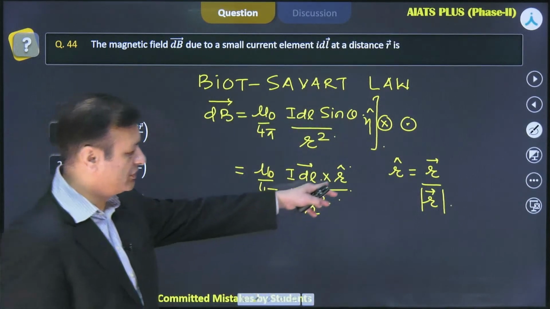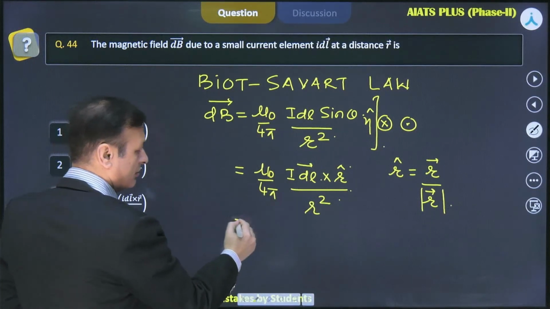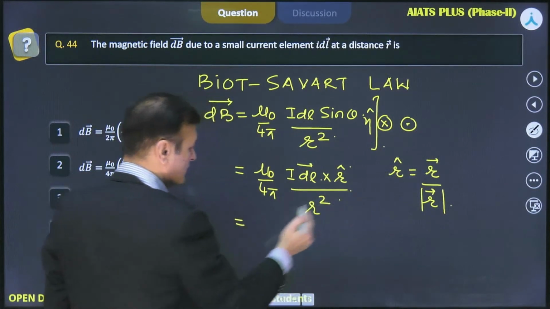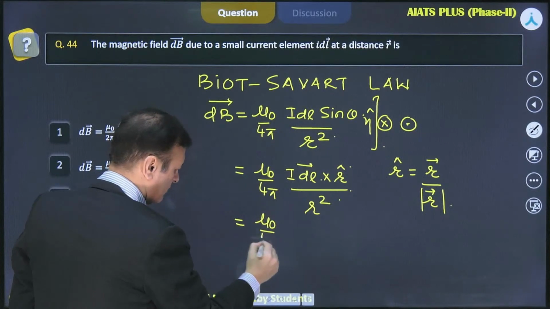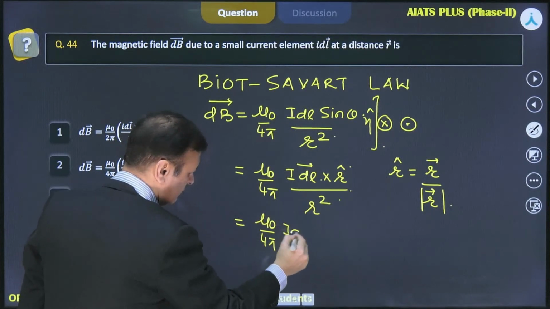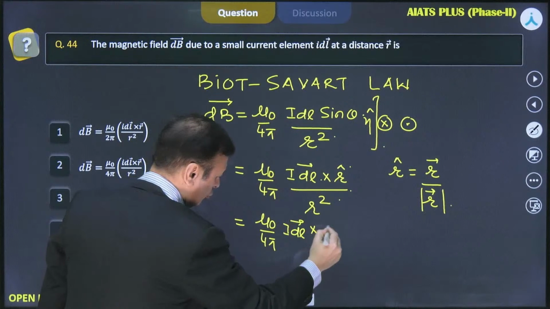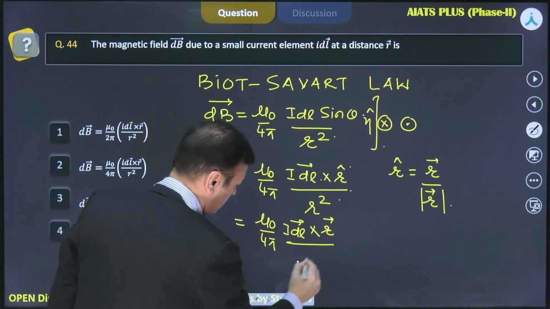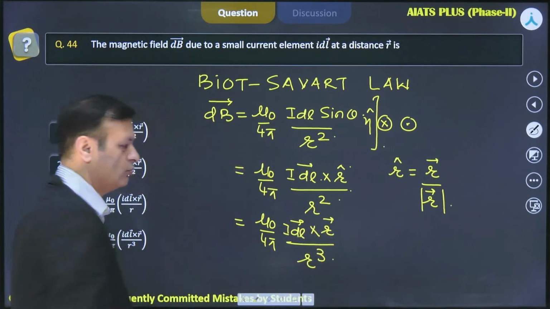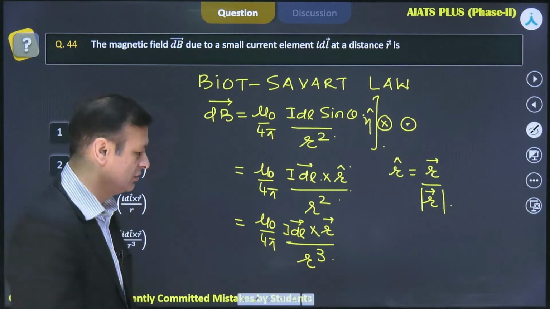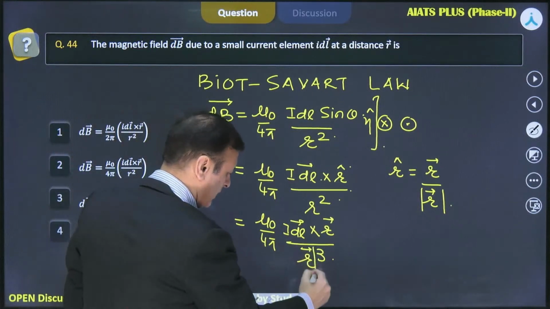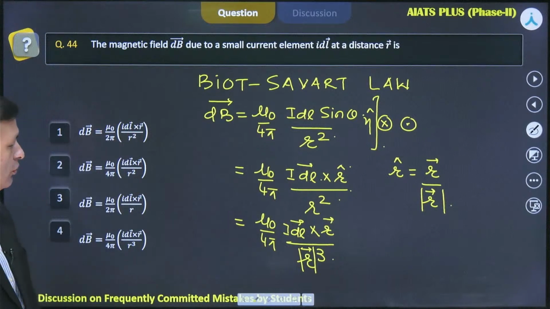So if you substitute this unit vector r with this expression, the net expression will be something like I dl cross r by r cube only, and this r is the magnitude. So sometimes you can write down magnitude like this also, there is no harm.